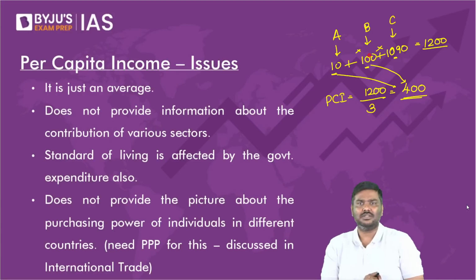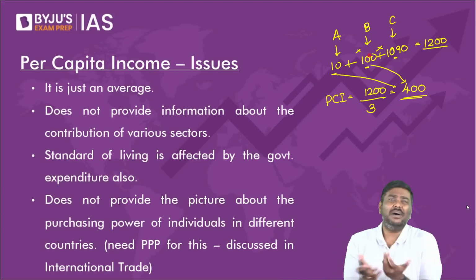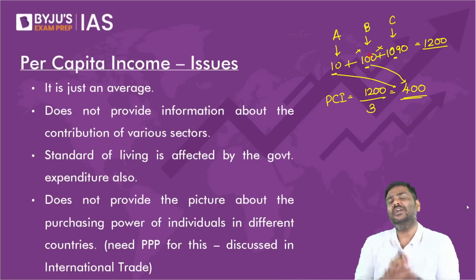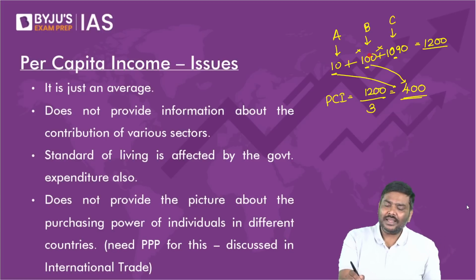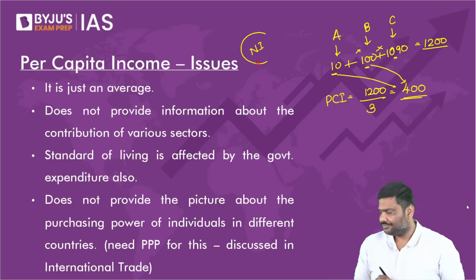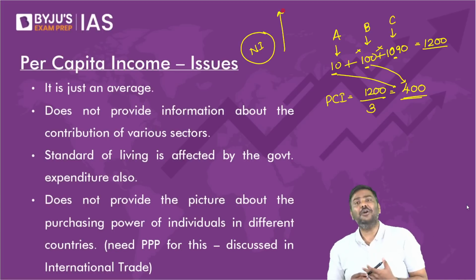So the argument is simple. These kinds of factors are not present. This kind of information you will not be able to find in the GDP numbers or NNP numbers or per capita income numbers. But then why are we using per capita income? What is the use of it?